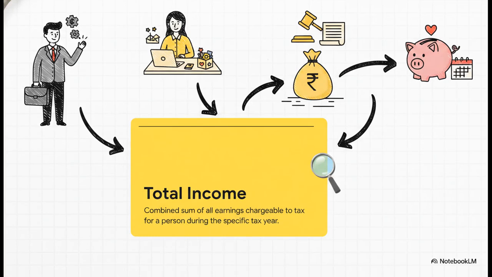So what does total income actually mean for us in practice? Well, let's use an example. Imagine Person A. Person A works a corporate job and earns a nice monthly salary. But Person A also runs a side hustle selling crafts online, which brings in a separate profit. The law right here mandates that all of it, the salary and the business profit, is bundled together. That combined sum is Person A's total income. The government isn't looking at these in isolation. They group all your chargeable earnings for that year into one big bucket to calculate the final tax you owe.